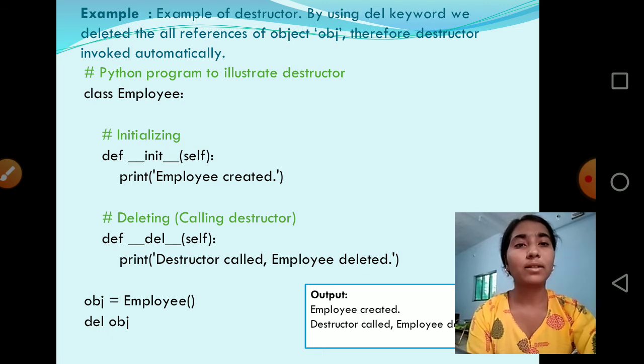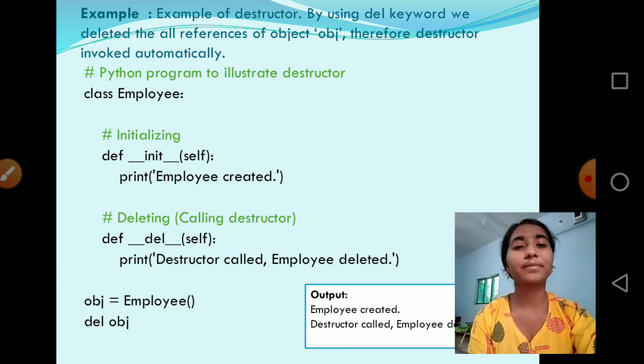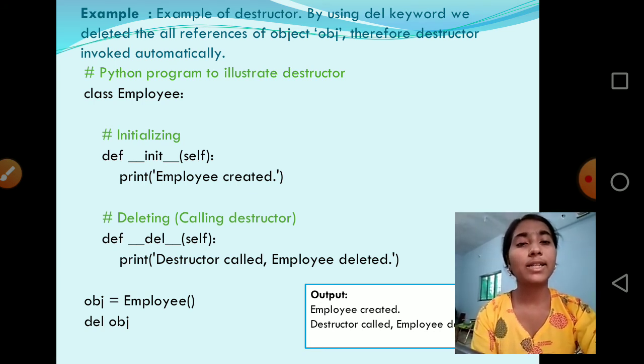Let's see an example of the destructor. For example, we have a class named Employee, and we have two methods, a constructor method and a destructor method. In the constructor method, we print "Employee created", which accepts self as a parameter.